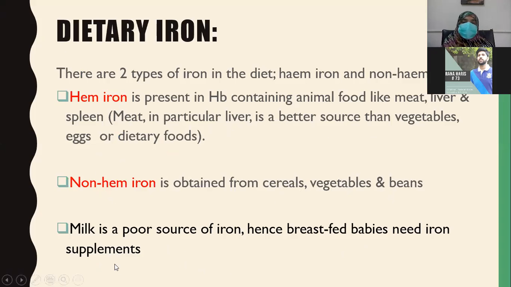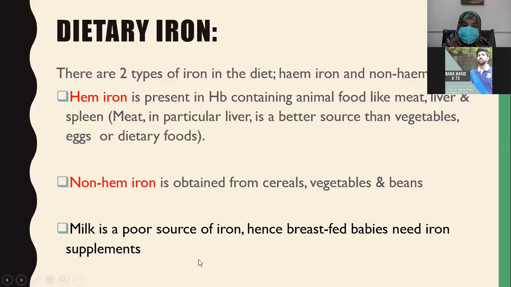So beta, whenever you are in your OPD and a mother brings her 8 months or 1 year old toddler and says that he is lagging behind in growth as compared to other children of his age, you should suspect dietary anemia, that is iron deficiency anemia, because children are mostly fed on milk for prolonged periods.